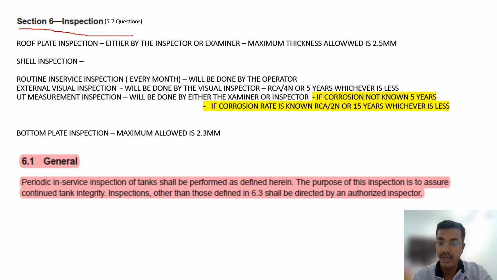External inspection, what are the intervals? Internal inspection, what are the intervals? So both, you will get 2 to 3 questions as open book and 2 to 3 questions as closed book. So we make it as simple.